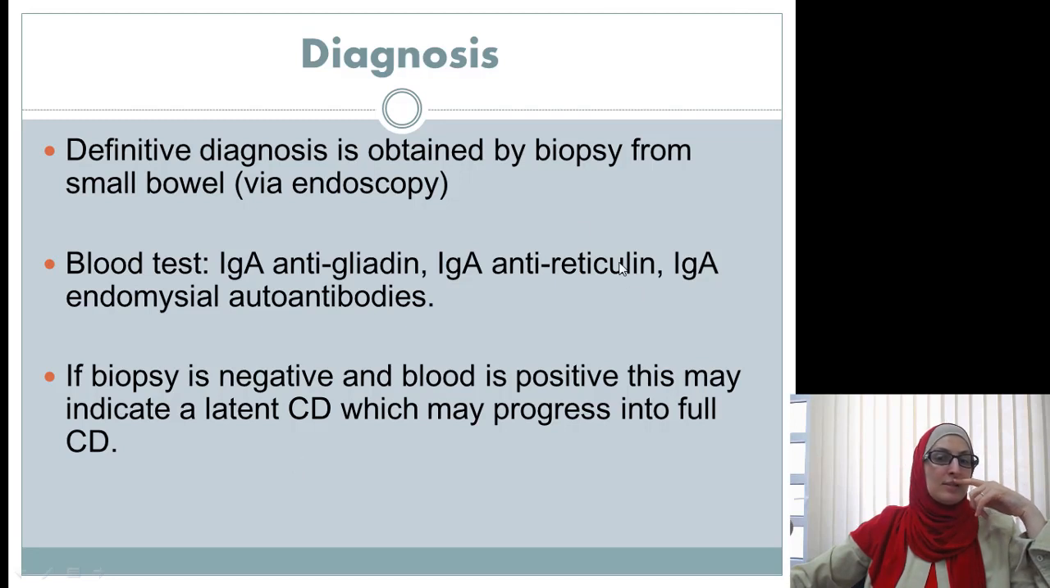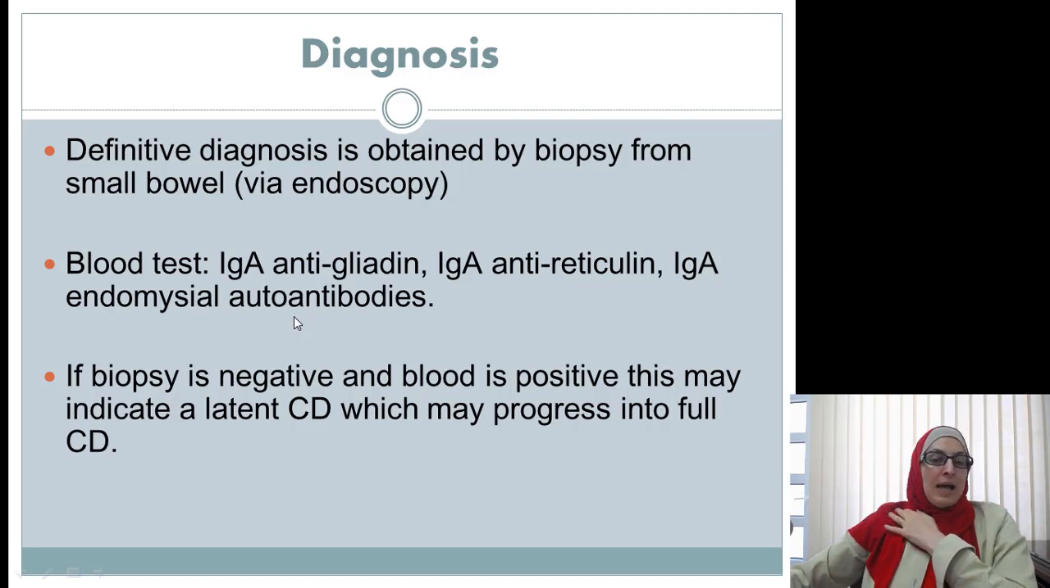How to diagnose it? Again, by biopsy. So we need to take a biopsy from the small bowel and see these changes, the flattening, the loss of the villi and the enterocytes. We do blood tests, and we test for the presence of autoantibodies, the anti-gliadin, the anti-reticulin, and endomysial autoantibodies. They are positive in those patients.